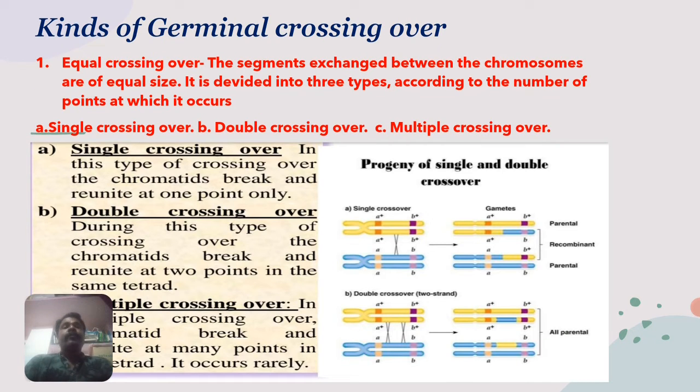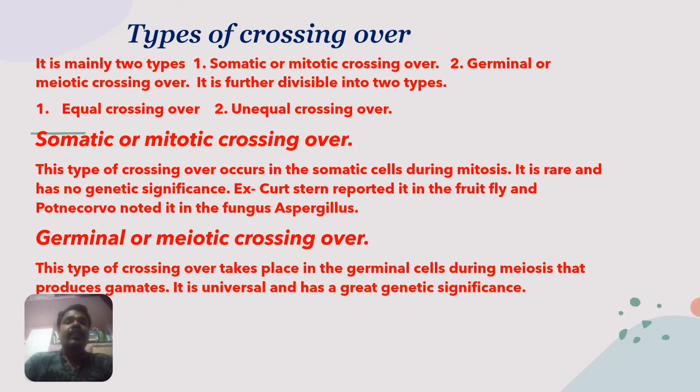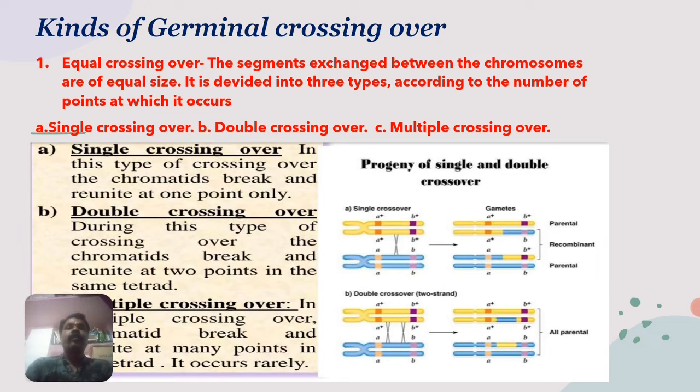Then, the kinds of germinal crossing over. Earlier we had explained about this. There are two types of germinal crossing over. One is equal crossing over and another is unequal crossing over. Then coming to the kinds of germinal crossing over, the first one is equal crossing over.